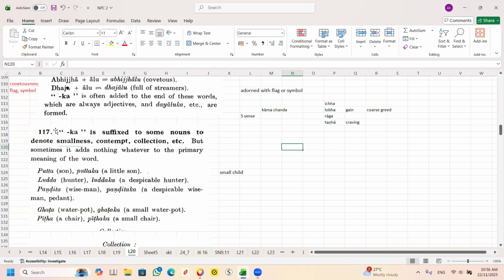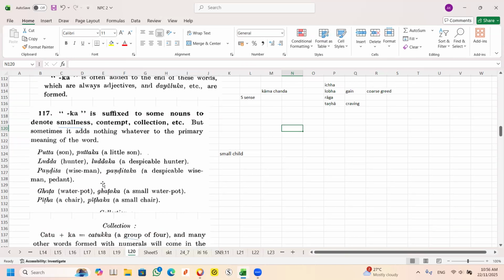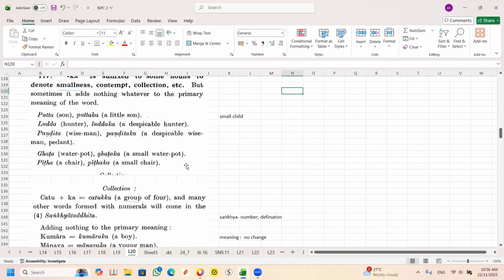But secondary derivative, that means putaka, little son. Puta is a son, little son. You don't say small son, you say little son. Luda, hunter, ludaga, diminutive hunter. Okay, so here is pandita plus panditaka. So all this you know.